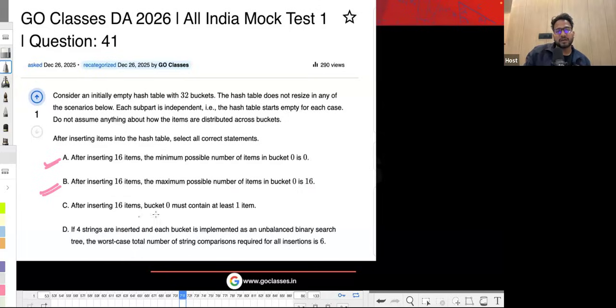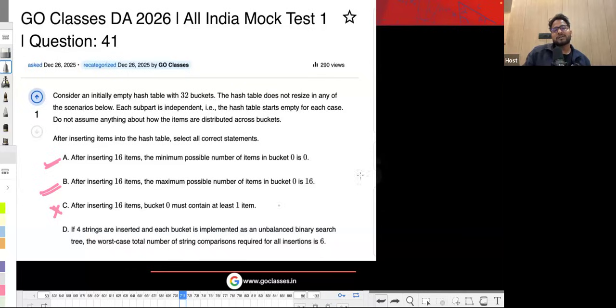After inserting 16 items, the bucket 0 must contain at least one item. No, it is not necessary. I mean, the minimum could be 0. Next: if 4 strings are inserted and each bucket is implemented as an unbalanced binary search tree, the worst case total number of string comparisons required for all insertions is 6.